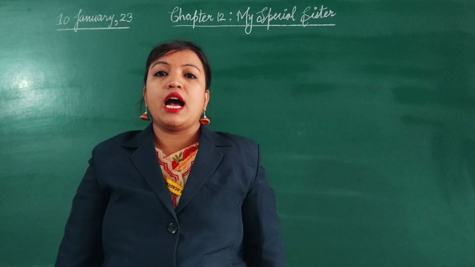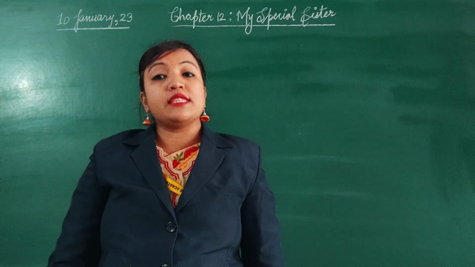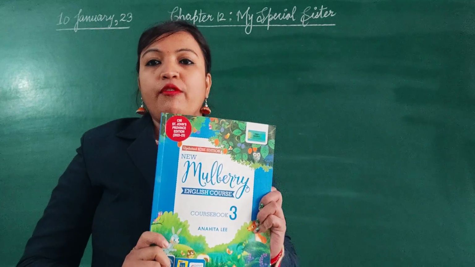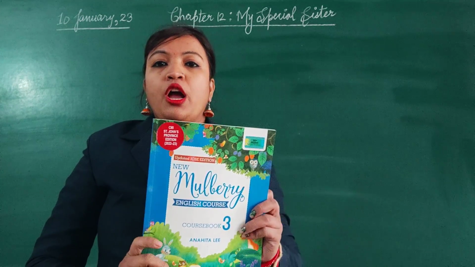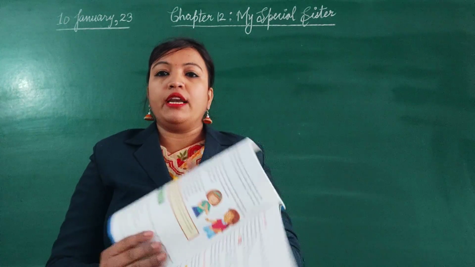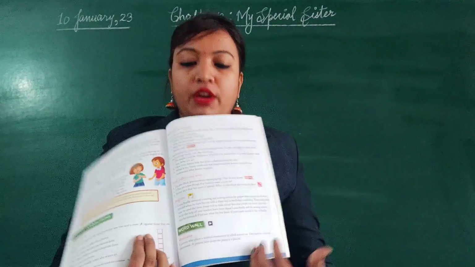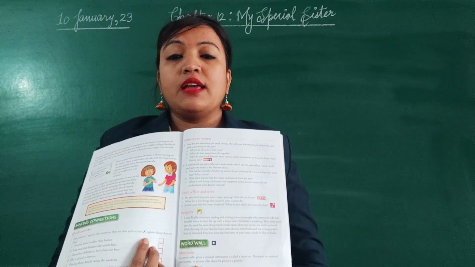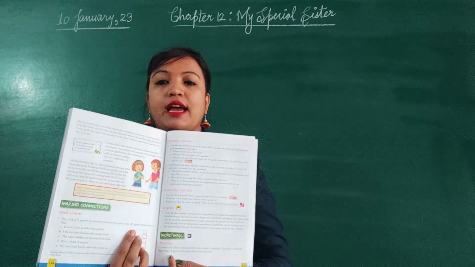In today's English class, we are going to study the same chapter as we studied yesterday, that is chapter number 12 of your English Mulberry book. All of you take out page number 137. Today we are going to discuss and solve the remaining exercises of this chapter.